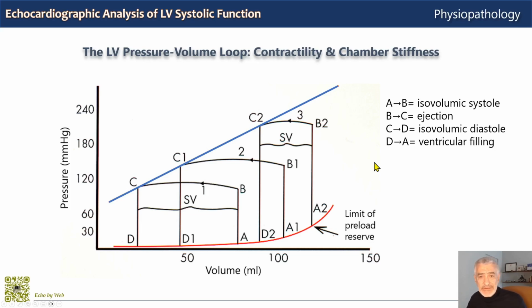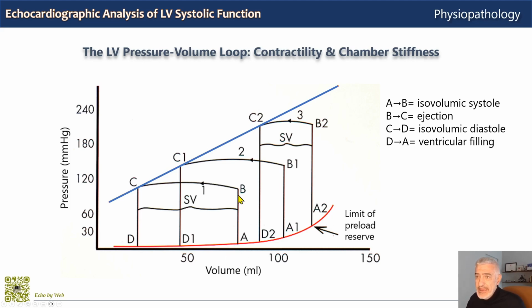In this other graph, you see plotted both the exponential end-diastolic pressure-volume relationship here in red, and the linear end-systolic pressure-volume relationship in blue: the contractility in blue, the compliance of the ventricle in red. So all the end-systolic pressure-volume points C, C1, C2 are all on a straight line, the blue line, which defines contractility, and all the end-diastolic pressure-volume points D, D1, etc., they stand on the exponential red line, which defines myocardial compliance.